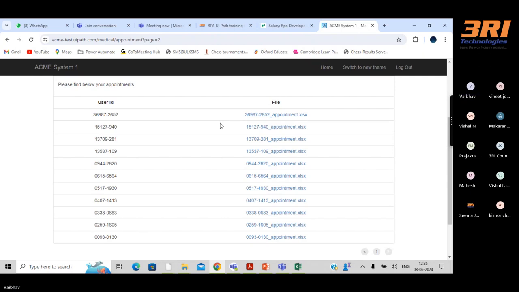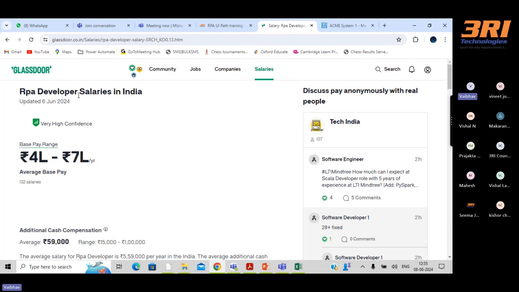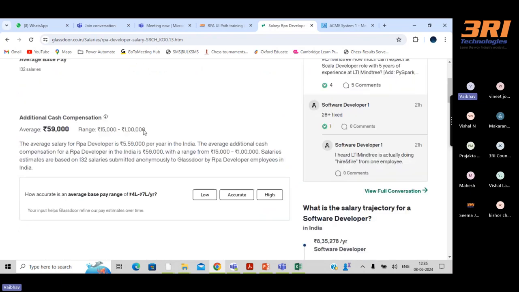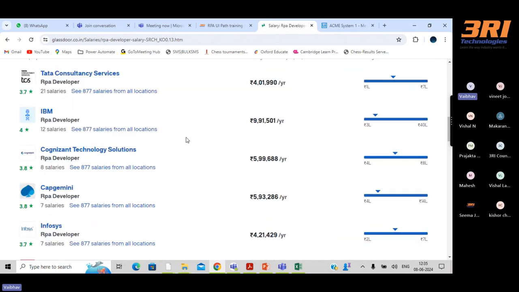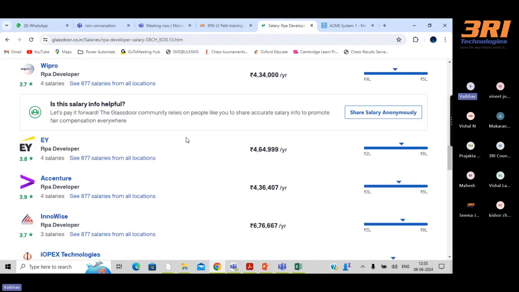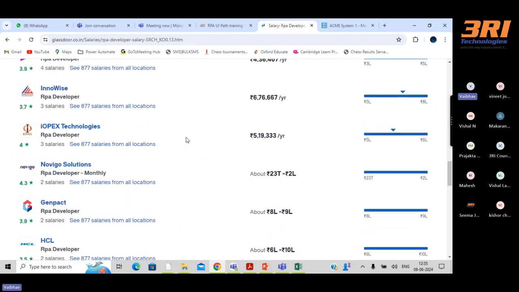Now I want to tell you about the RPA salary trend. You can go to Glassdoor and search, and you can see this was updated maybe just two days back. These are the RPA salary trends based on your experience and which organization you are joining.